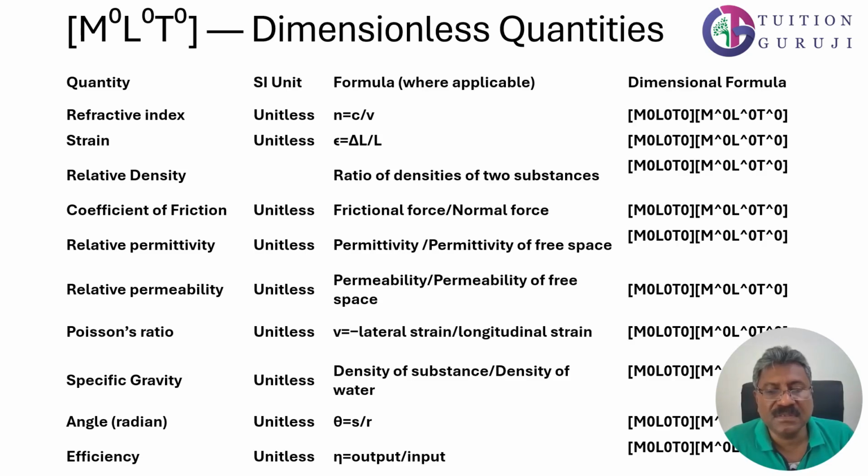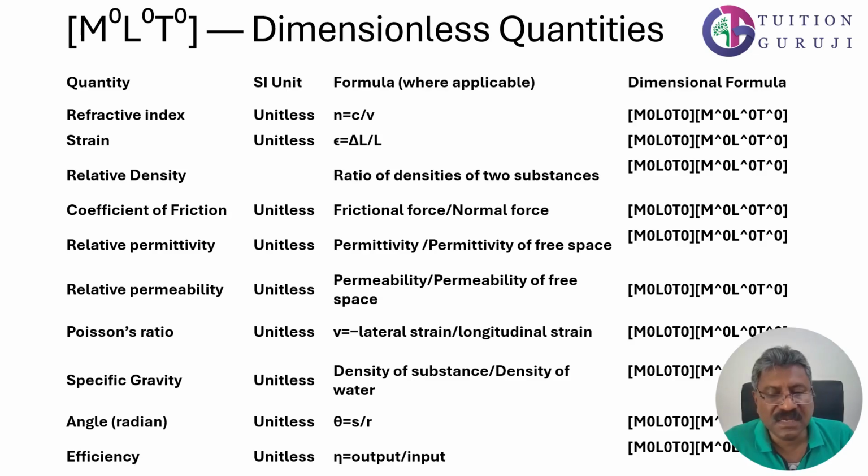Same as the case of relative permeability. Poisson's ratio is actually lateral strain by longitudinal strain, because it is the ratio of two strains and hence it is dimensionless. Specific gravity is the density of a substance by the density of water, therefore it will not have any dimension. Angle, we know it is actually the ratio of two lengths, the arc length by radius, therefore it will not have any dimension. Same is the case for steradian.